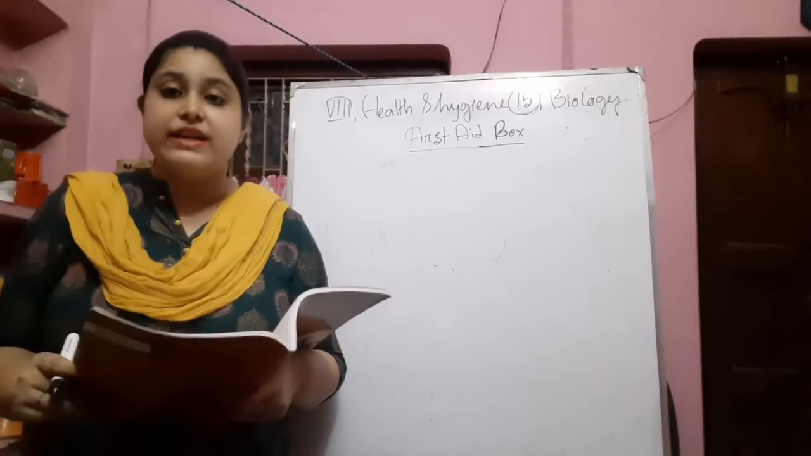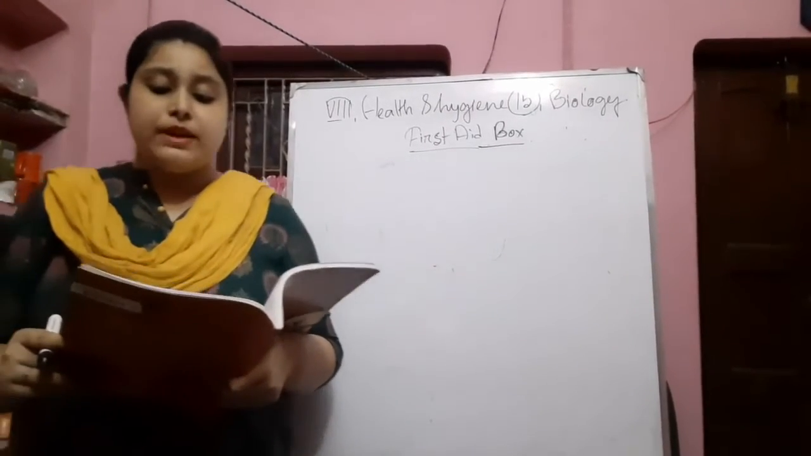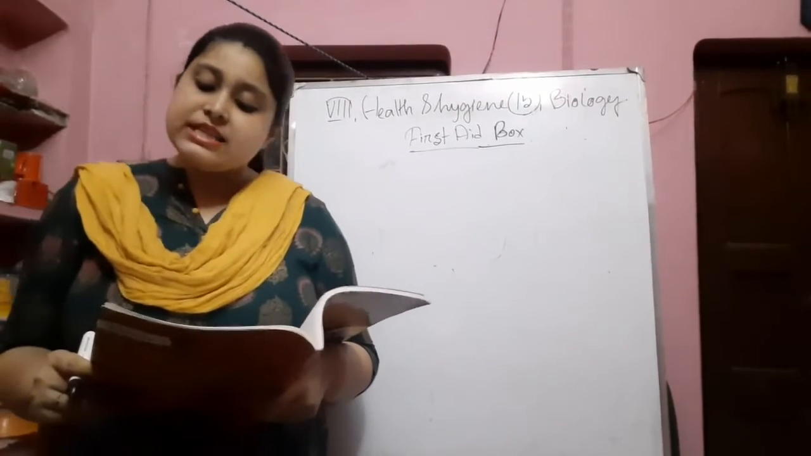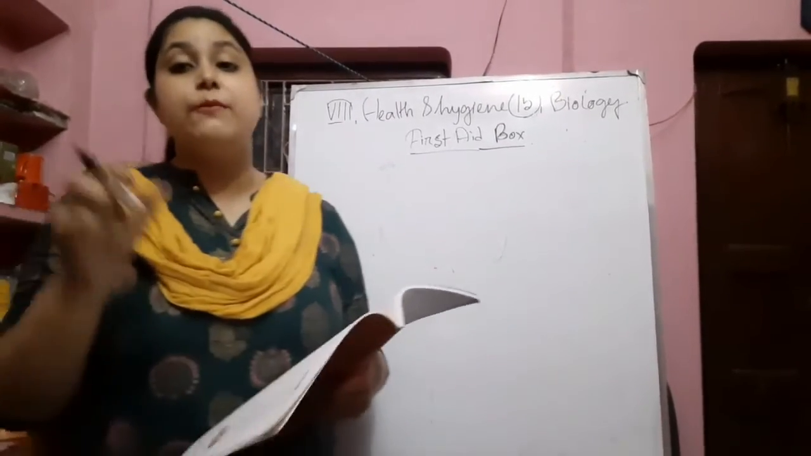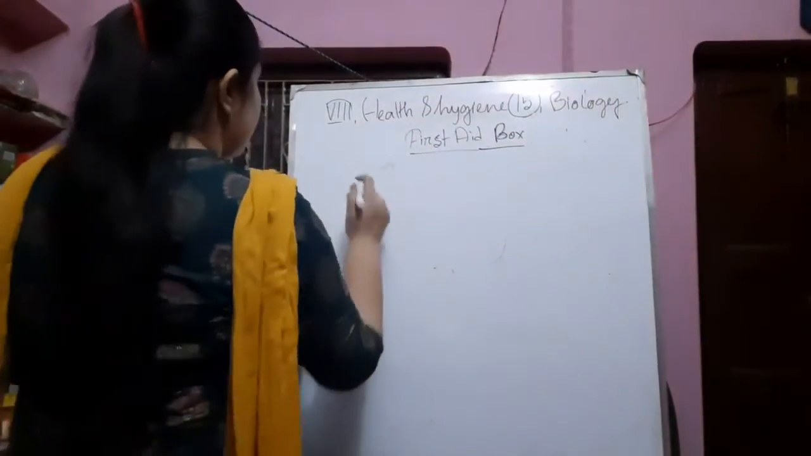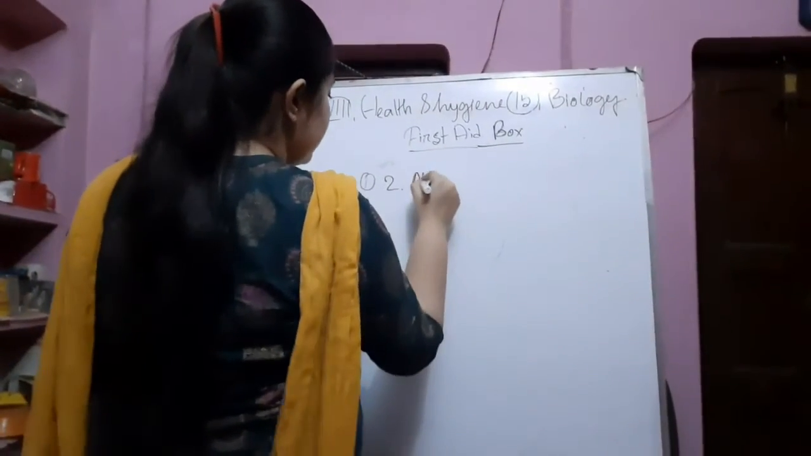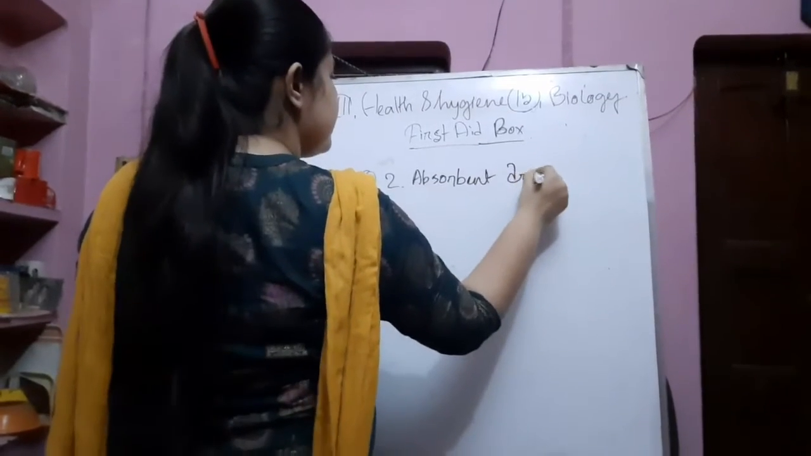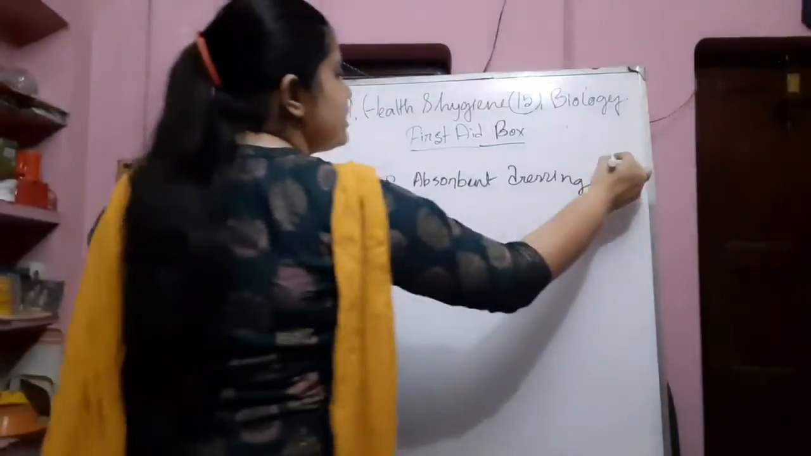So we have to carry the first aid box, because an emergency can occur at any time. Take a handy bag or box and keep the following materials inside. What materials do we have to take in the first aid box? Firstly, 2 absorbent dressings, or cotton also you can take.